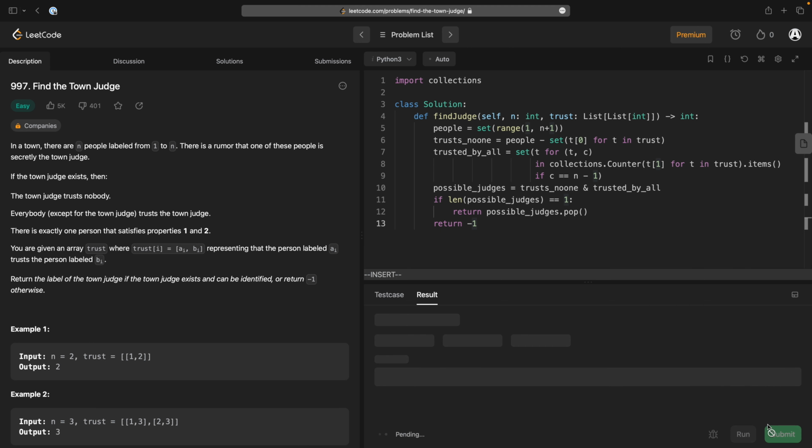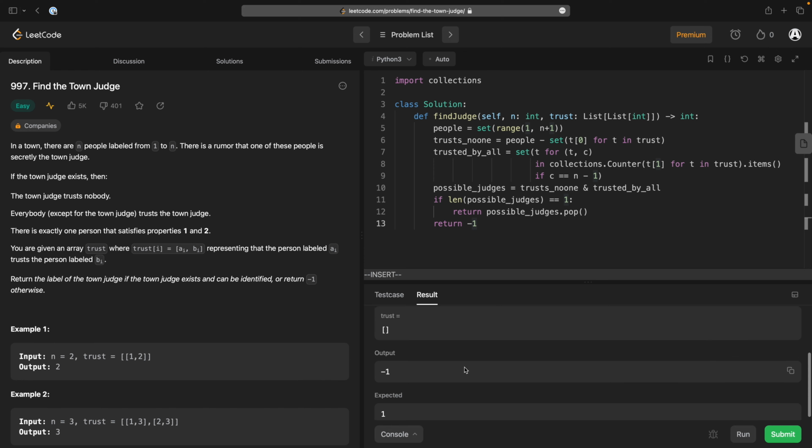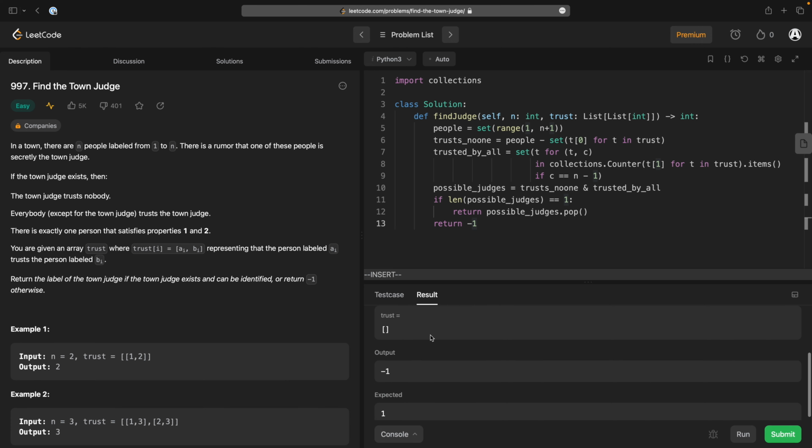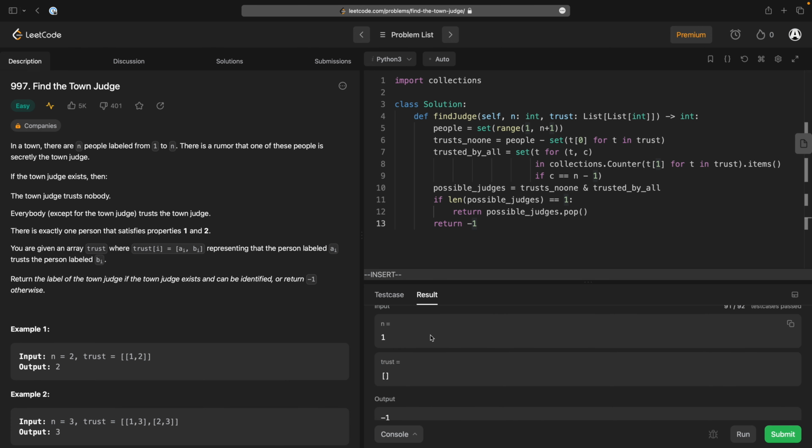Anyway, let's submit it. That's enough rambling for this problem. Wrong answer. Aha. Right. This is a bit of an edge case, isn't it? If the judge is there, yeah. People minus empty, that's empty. The problem is this one here, trusted by all. We're going to end up with an empty set.